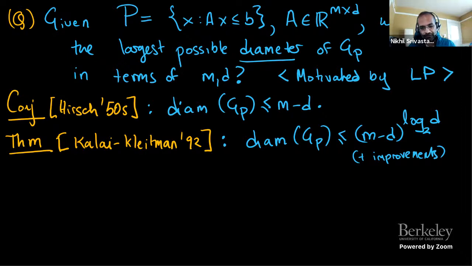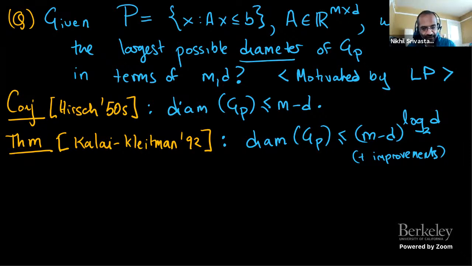This is a beautiful paper, by the way. This proof is less than a page long. I highly encourage anyone who hasn't seen it to look at it. And I should say that over the decades, there were some small improvements to this Kalai-Kleitman result, but this is the ballpark best that is known for general polytopes. Nothing better than this is known even now. So there's a big gap between the conjectured upper bound and the known upper bound.